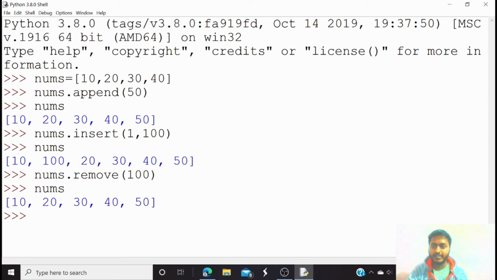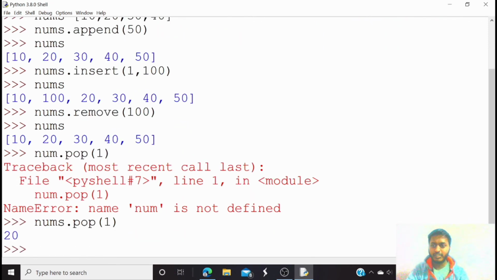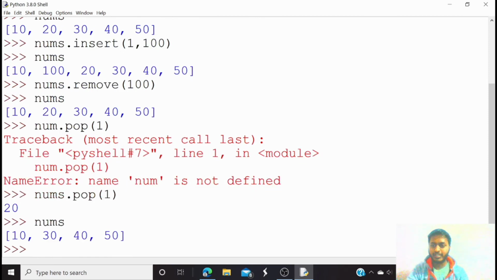But if I have an index, then how can I delete? There is a method in the Python list called pop. Here you assign the index number that you want to remove. Suppose I want to remove the value 20, its index is 1, so I am assigning the value 1. Here you can see that it has popped the value 20. So here you can see 20 is not in the list.